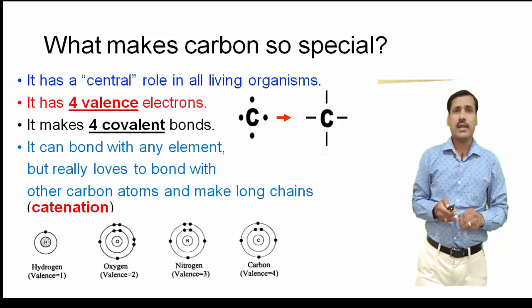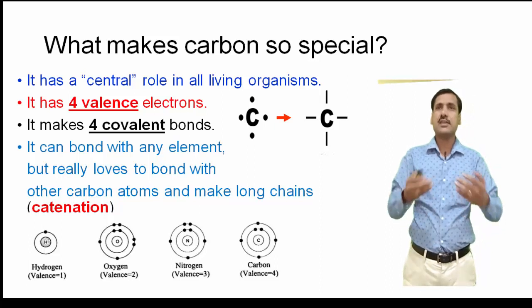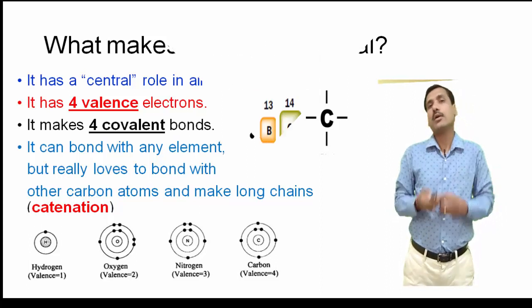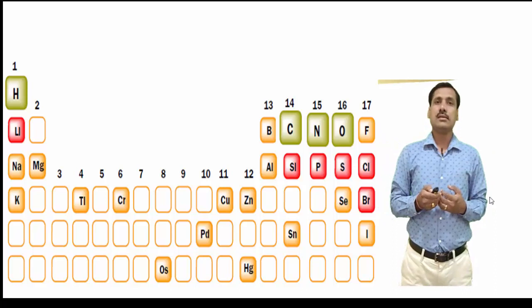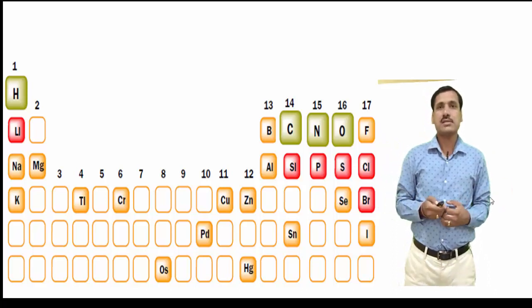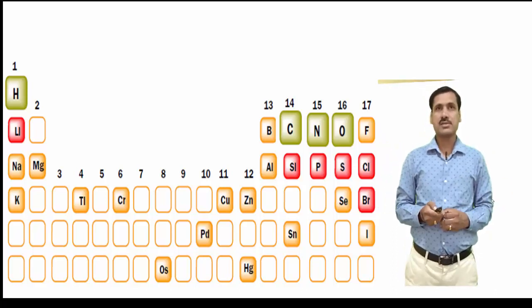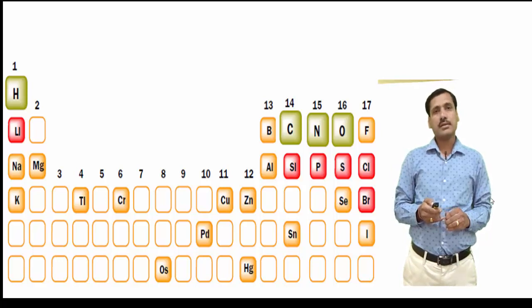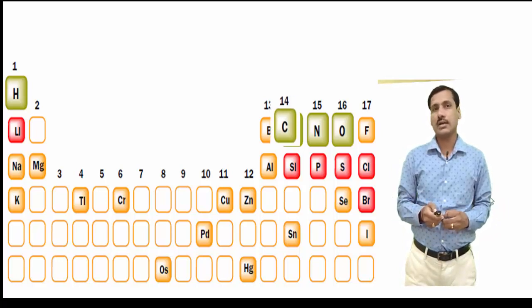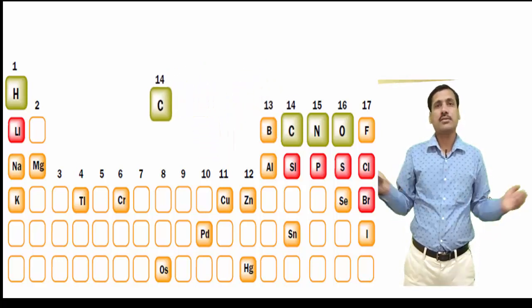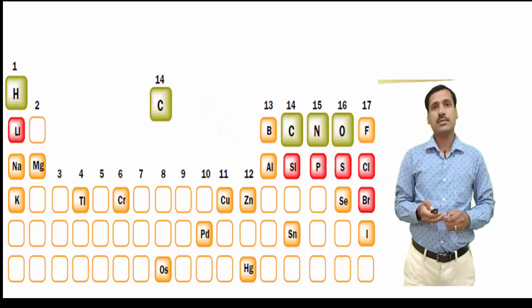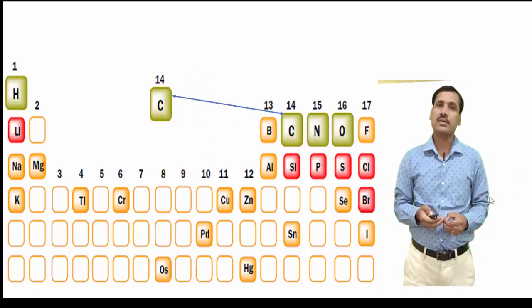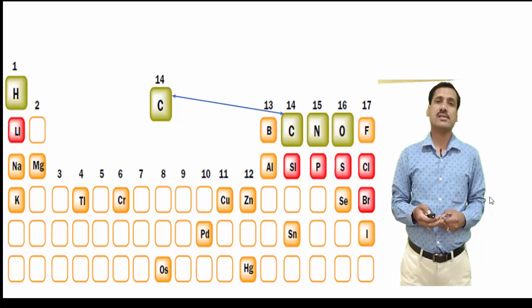If you have a look at with which elements carbon can form a bond, as already mentioned, carbon being central to organic chemistry, it loves to form a bond with another carbon atom, leading to the formation of chains of compounds, and that property of carbon is popularly known as catenation.